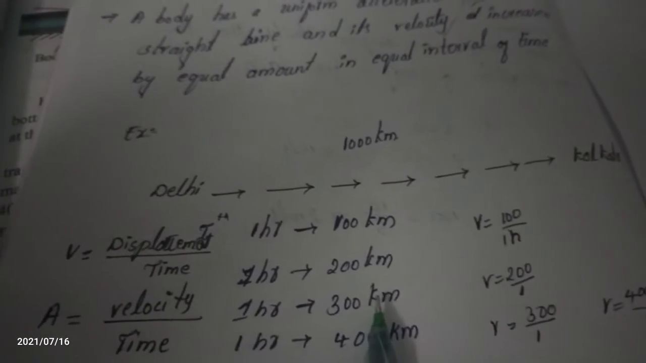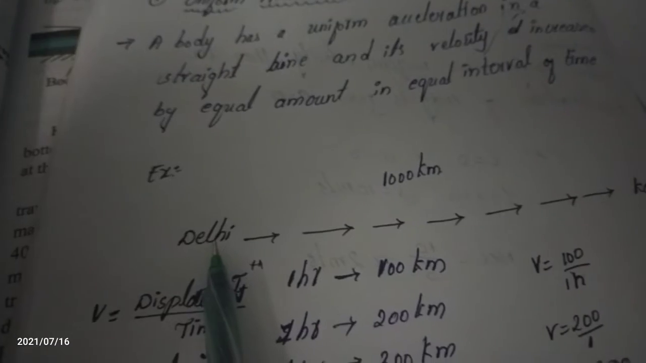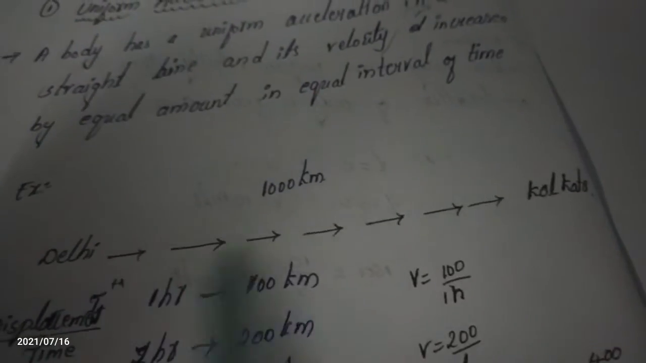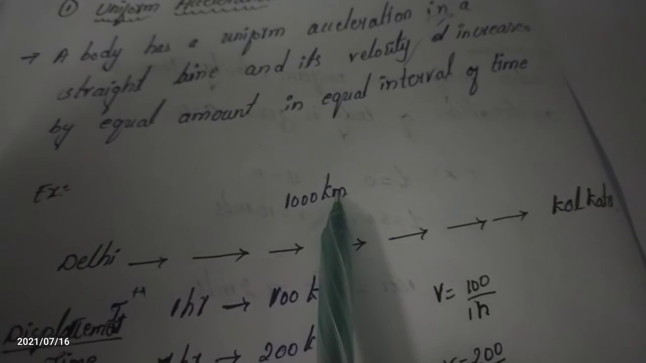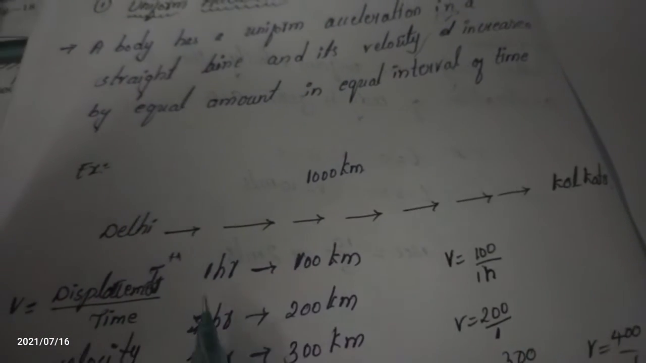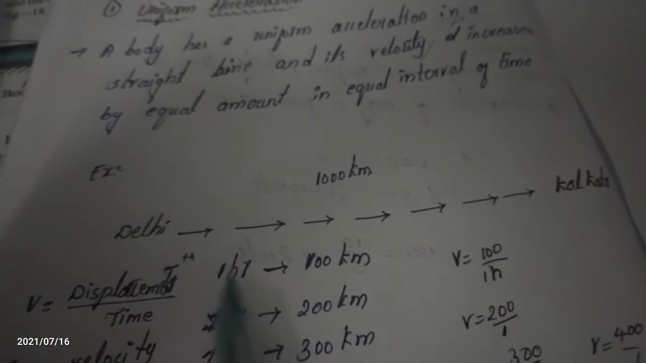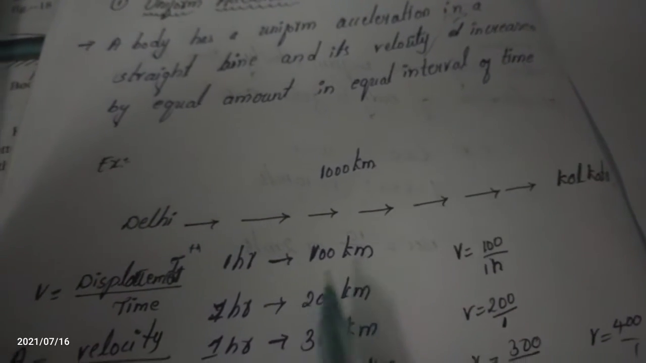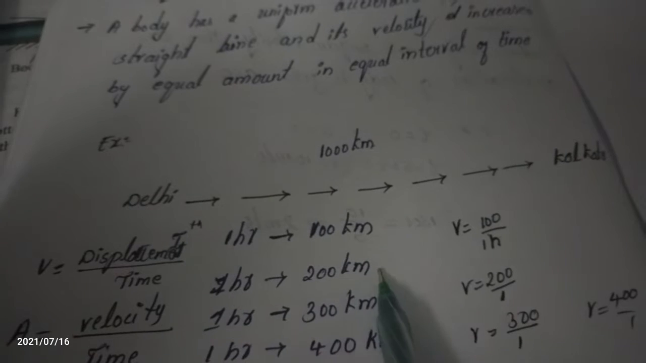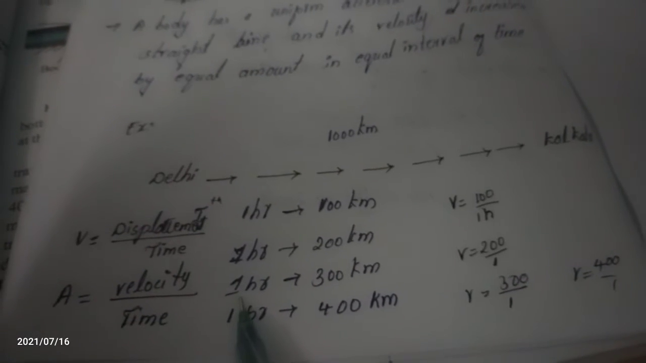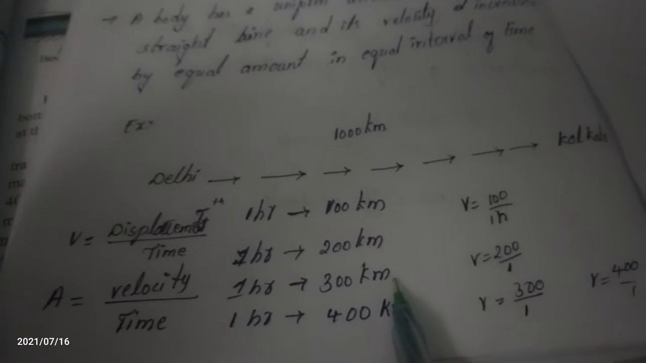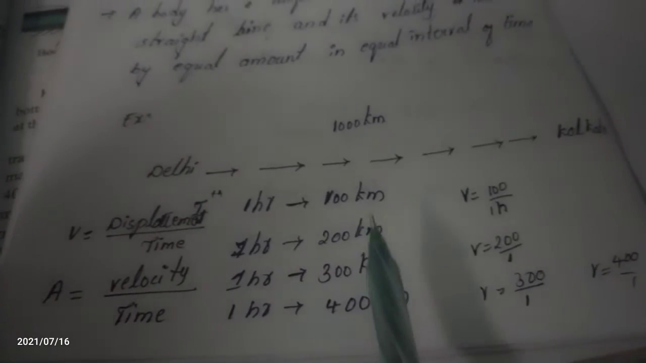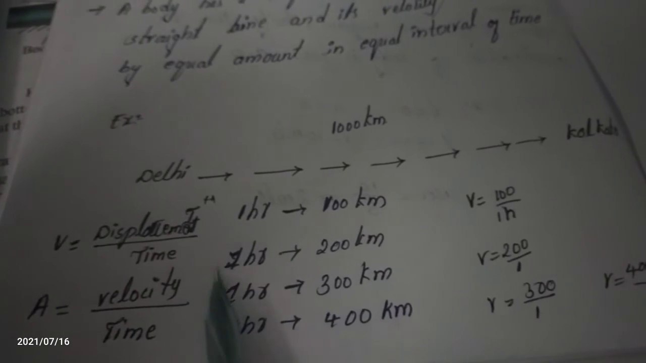Here is one example. Here is Delhi. The body travels from Delhi to Kolkata. What is the distance? Total distance is 1000 kilometer. In the first hour, in first घंटे में कितना 10 किलोमीटर ट्रैवल करना. Next 1 hour is 200 kilometer, and third hour is 300 kilometer, and the fourth hour is 400 kilometer. This is the distance and these are the times.